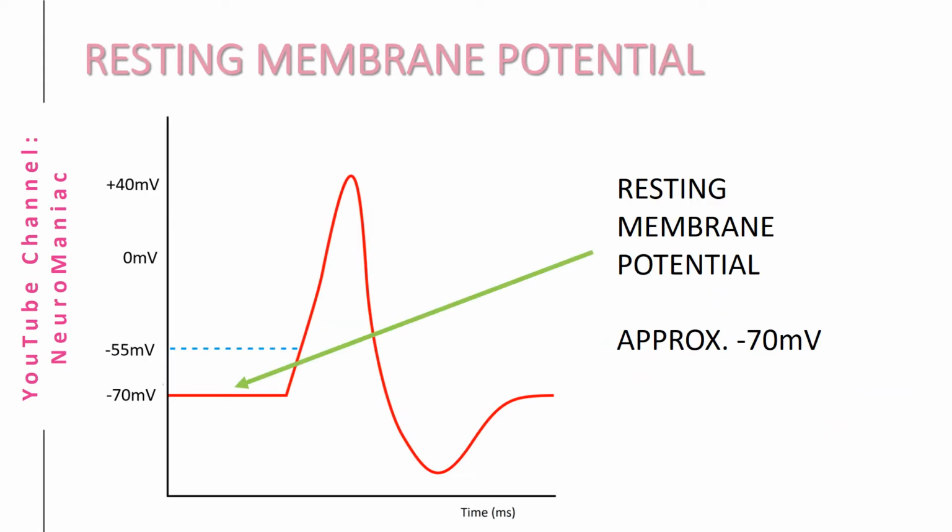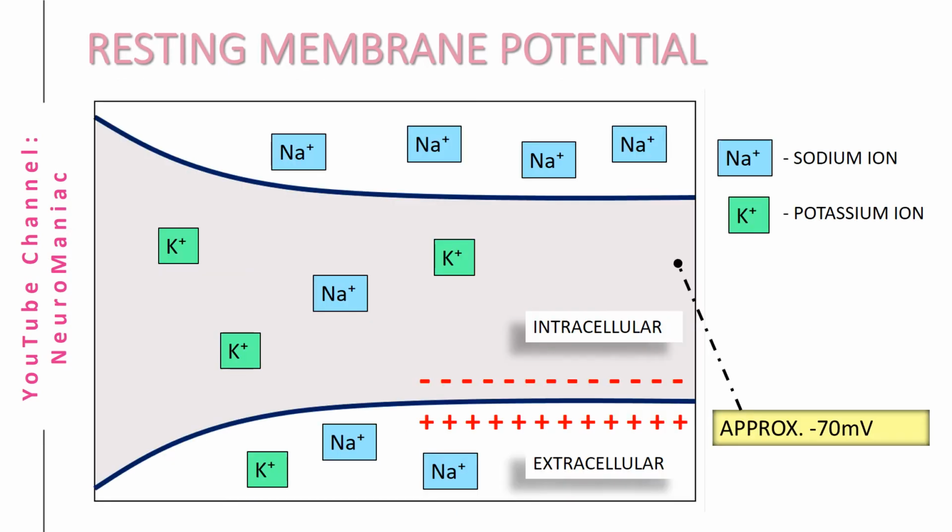The resting membrane potential is the voltage of the cell at rest. Typically, the resting potential sits at minus 70 millivolts, meaning the inside of the cell is more negative than the outside of the cell. Due to the voltage difference, the cell is said to be polarized. At rest, there is a higher concentration of sodium ions in the extracellular space in comparison to potassium ions.